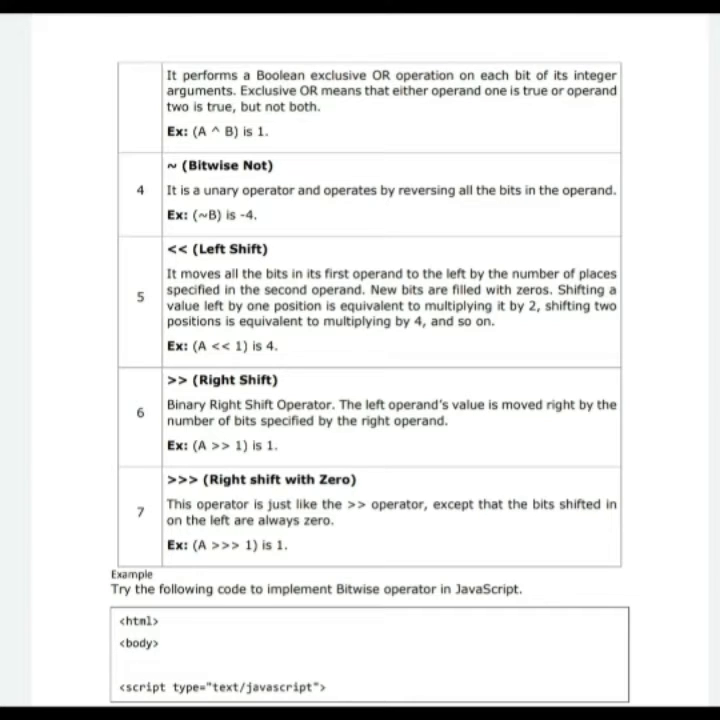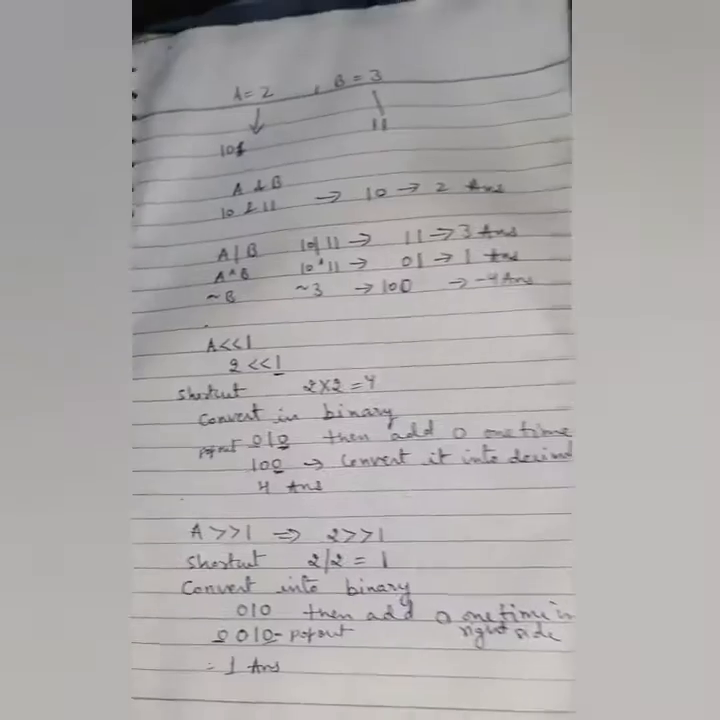Right shift operator: the left operand value is moved right by the number of bits specified by the right operand. Right shift with zero is just like the right shift operator except that the bits shifted in on the left are always 0.